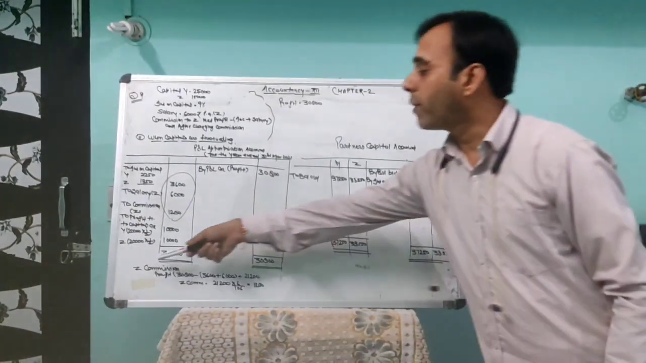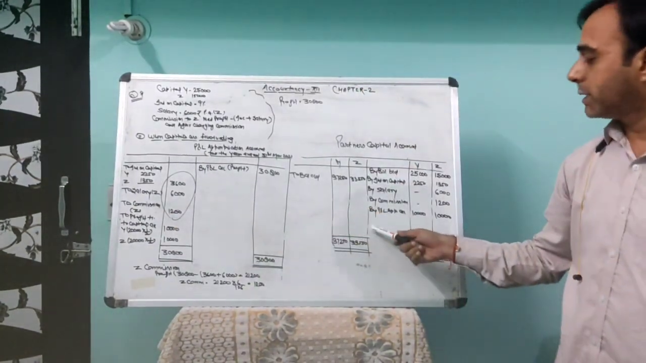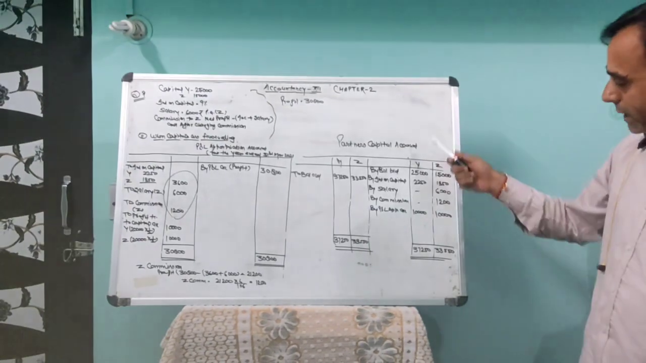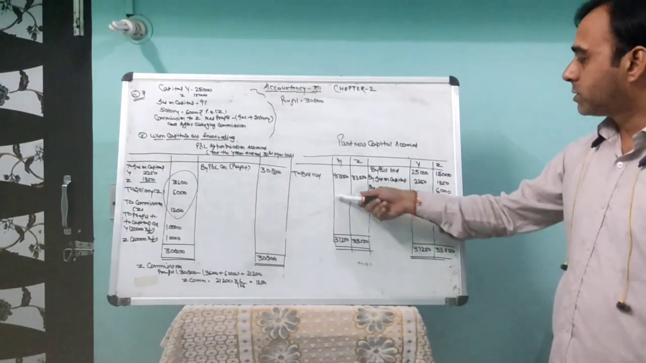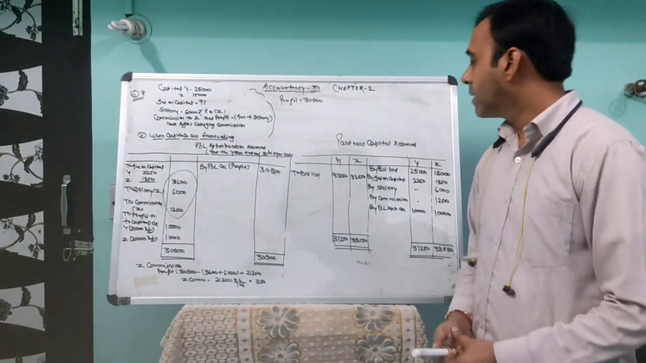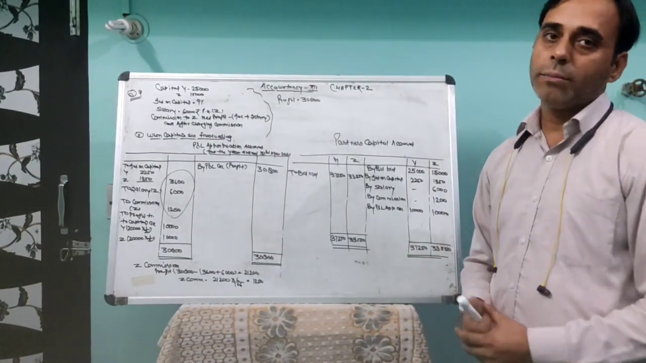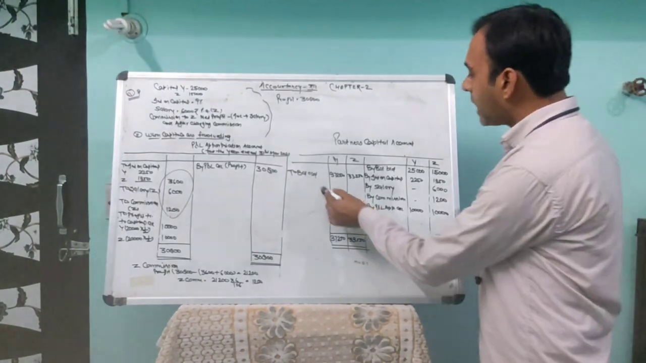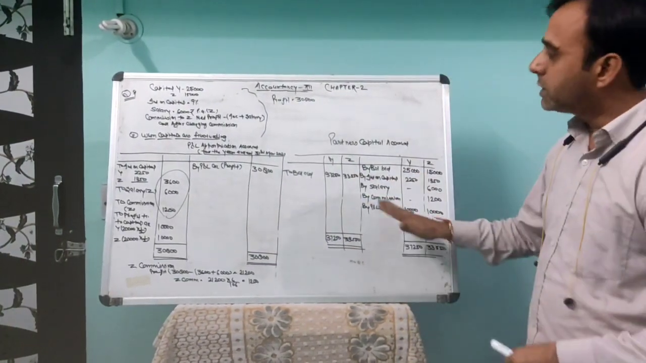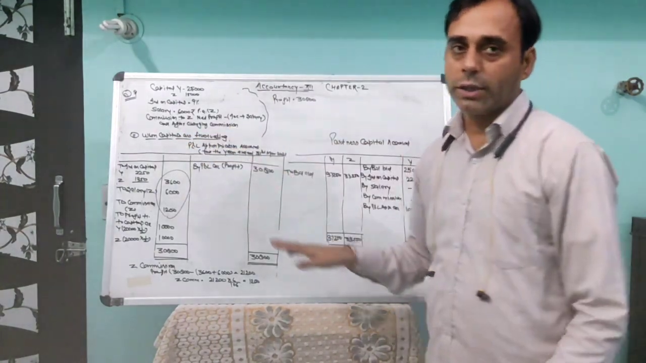Whatever profit is distributed will also come here by the name of P&L appropriation account, 10,000 and 10,000. Make the total, there is nothing to deduct. This is the balance: 37,250 is the balance of Y's account and 33,550 is the balance of Z's account. This is the opening capital, this is the closing capital. We have done this question when the capital accounts are fluctuating.